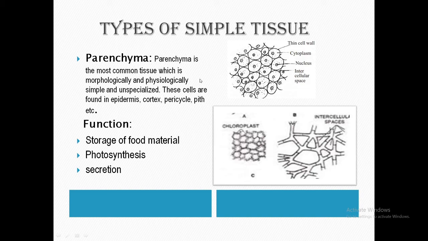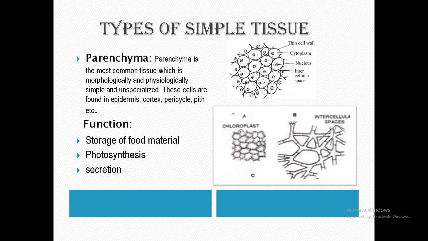So where is this tissue located? These tissues are found in the cortex, pith, medullary rays, mesophyll of leaves and pulp of fruits. Parenchymatous cells sometimes contain chloroplasts in leaves and are called chlorenchyma. In the presence of chlorenchyma, they are photosynthetic in nature.